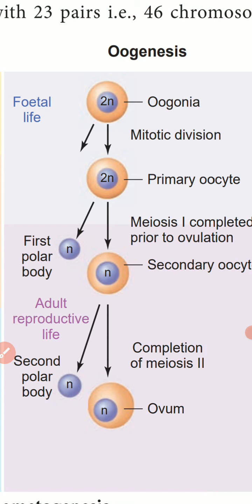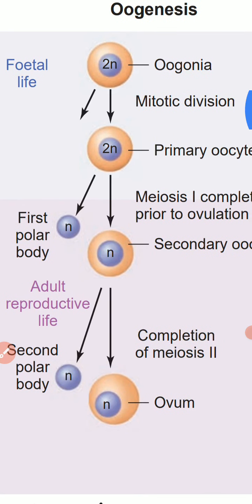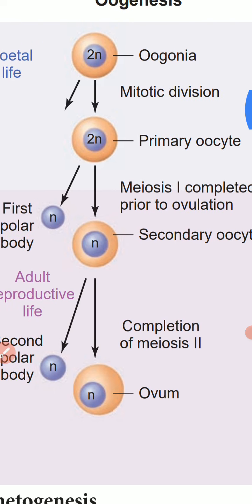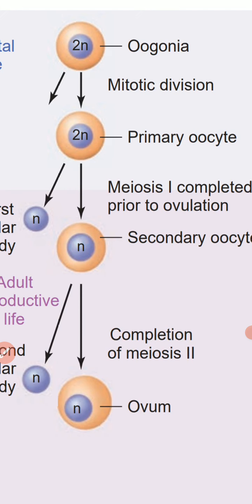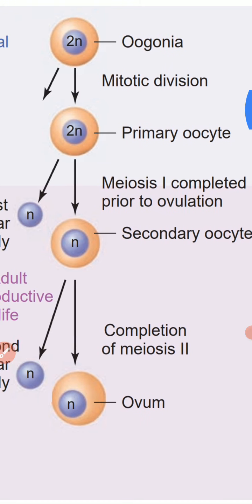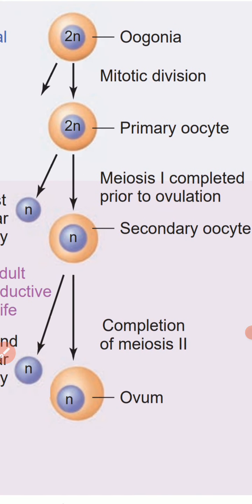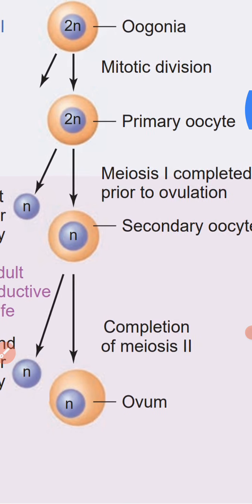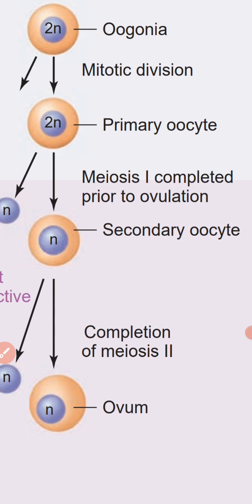In fetal life, meaning the child's life, the oogonia undergo mitotic divisions, that is, they increase in number, and each cell gets the 2n diploid set of 46 chromosomes. The oogonia become primary oocytes. Once the primary oocytes form, meiosis 1 takes place.